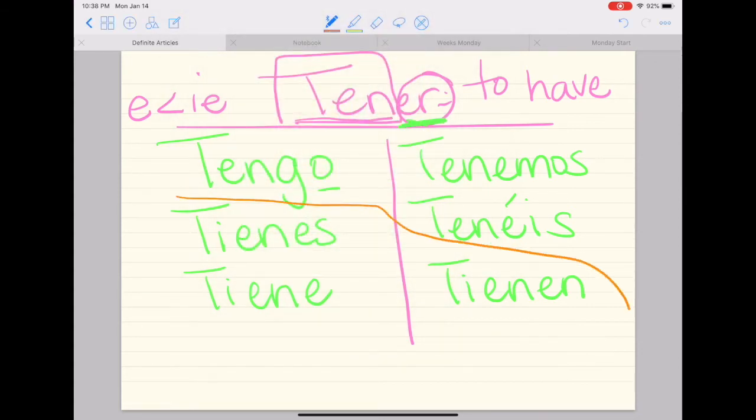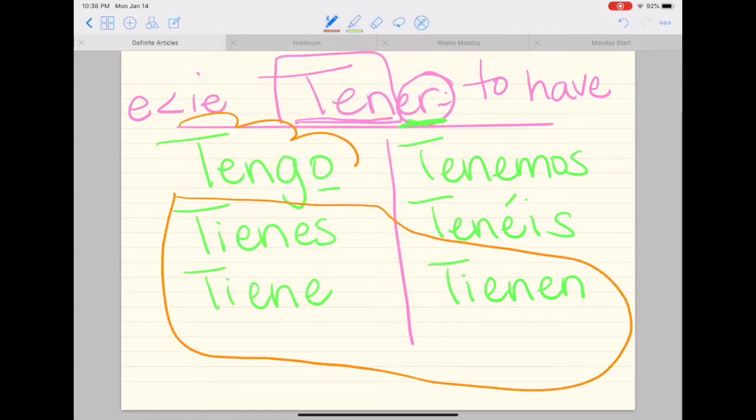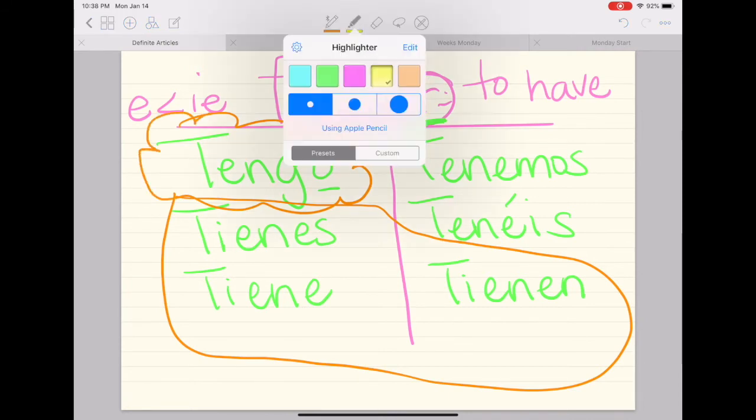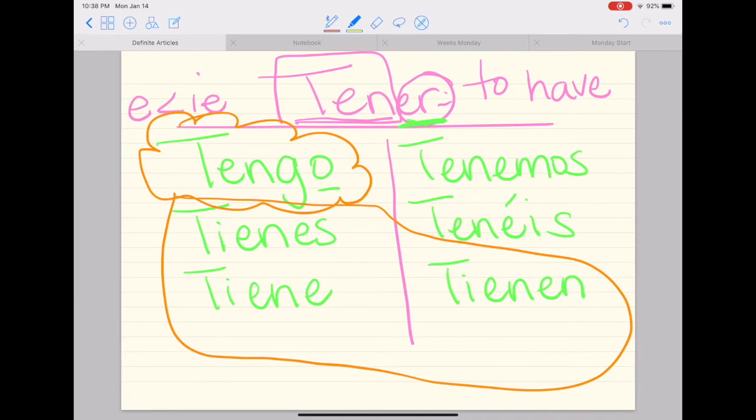Again, I call this the boot with the fur. Why is that? Because everything inside my boot has a stem change of IE, and anything outside does not. Everything inside my boot has a stem change of IE. Everything outside does not. So it's tengo, tienes, tiene, tenemos, tenéis, y tienen.